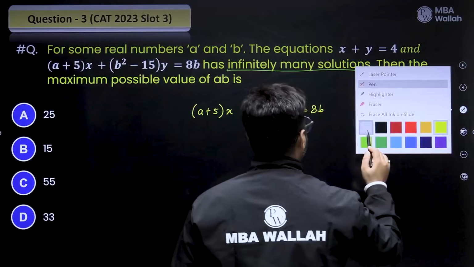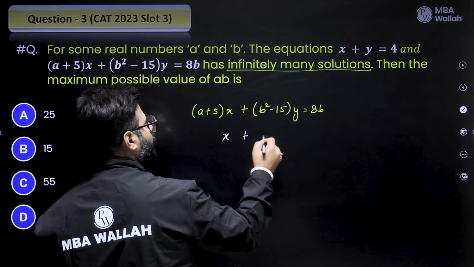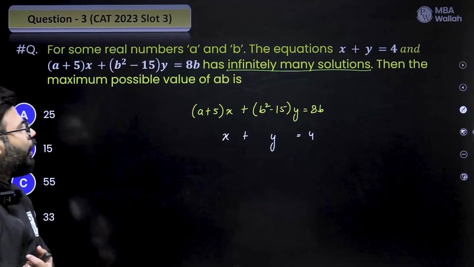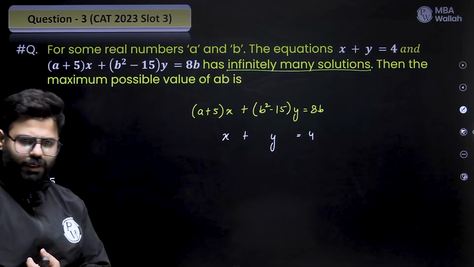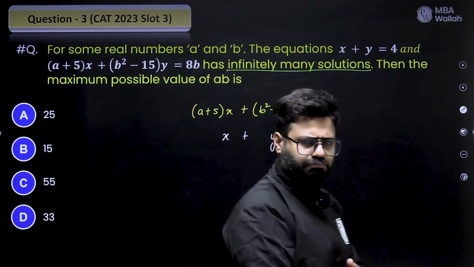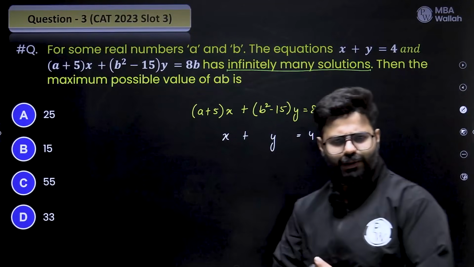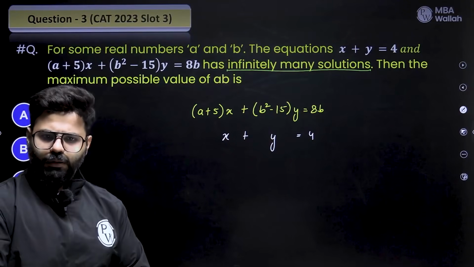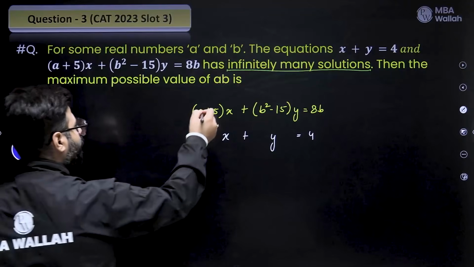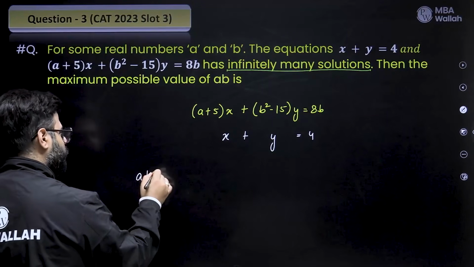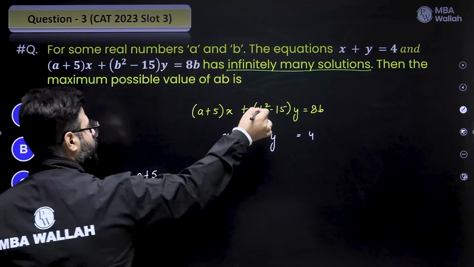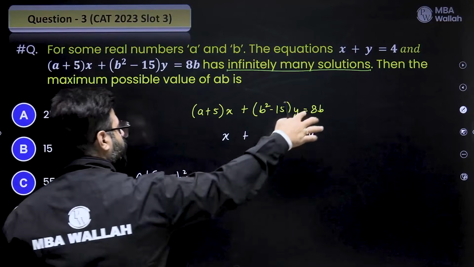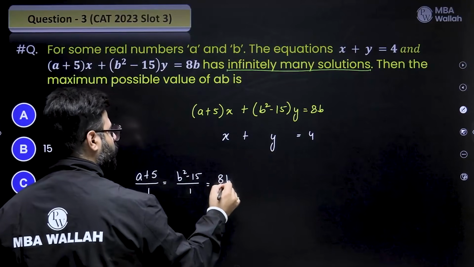And what is the other equation? The other equation is x plus y equal to 4. This is a simpler equation. Coefficients are 1. And you're saying that they have infinitely many solutions. What does that mean? Infinitely many solutions means the equations are the same. The ratios, everything is going to be equal. So what do I have? a plus 5 upon 1, the coefficients of x, is equal to the coefficients of y,